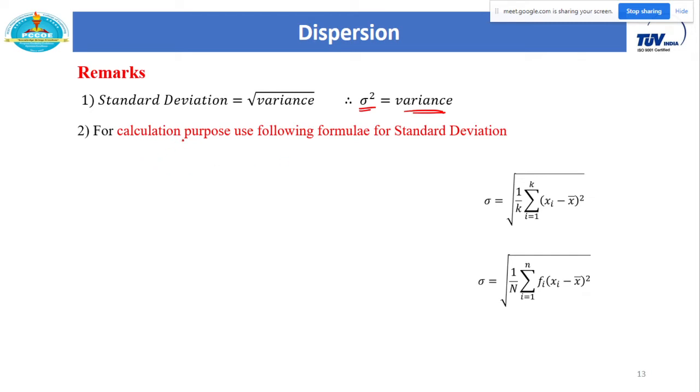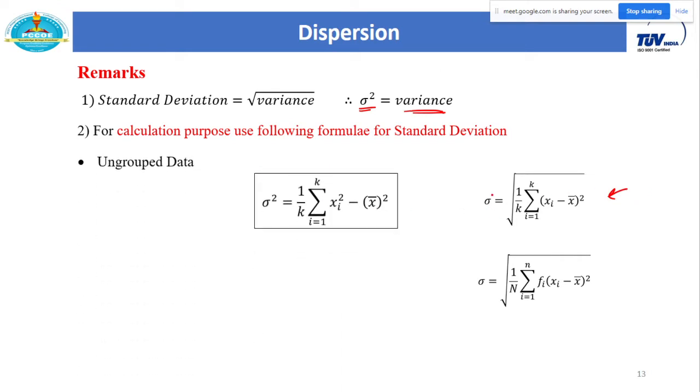As I already told you, for calculation purposes I need to change this formula. This is the original definition of standard deviation. Just for calculation purposes, now this formula changes to this. On a calculator you can easily find this value. Just remember this is in one bracket. So 1 by k summation of xi square, divided by k, this is one value, minus x bar whole square, and then take the square root, then you will get the standard deviation.